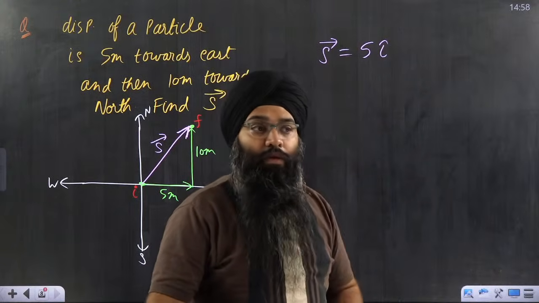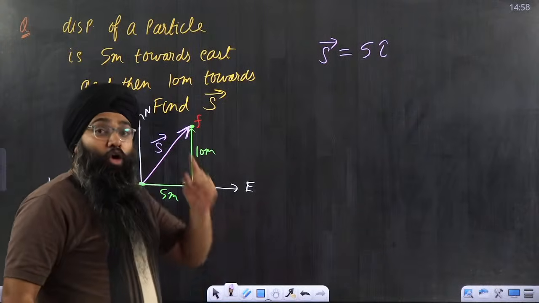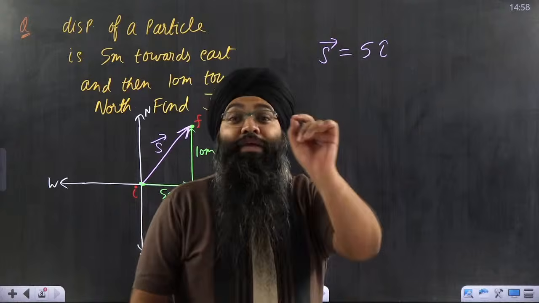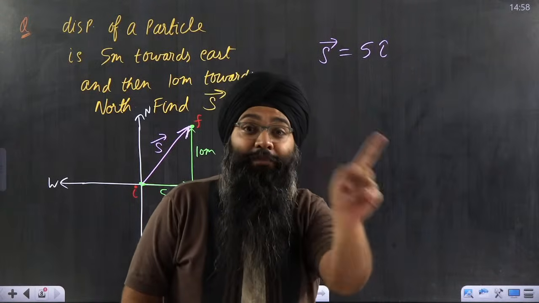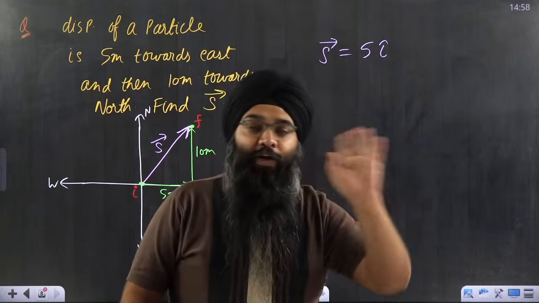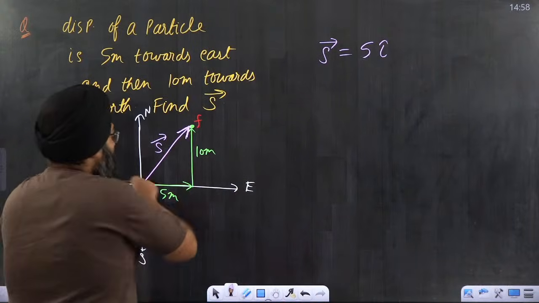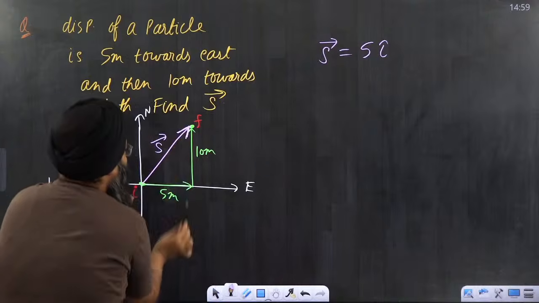Positive i cap means what? East. Yes, some people have given the correct answer, but always remember, you have only given the magnitude of the vector. Your answer is correct, but the answer is not complete. Only the magnitude of the vector has been given, and that is perfect. The direction of the vector you also want to give. So how will you get the direction? 5 i cap, and then you are going in the direction of north.